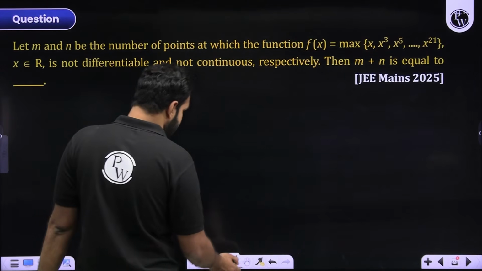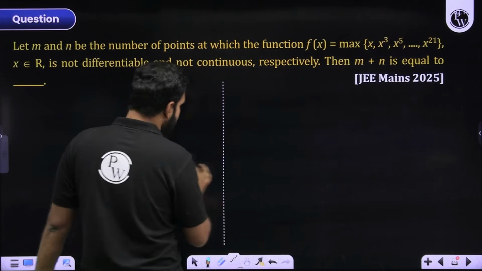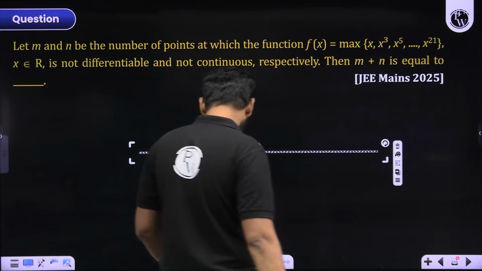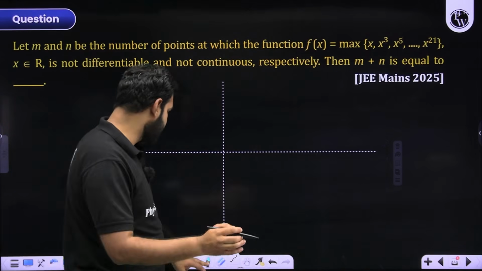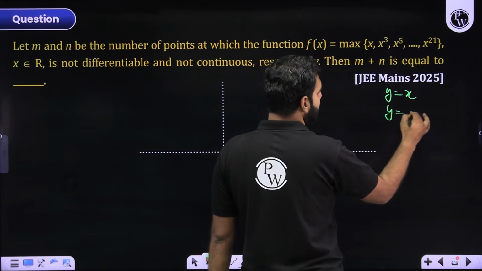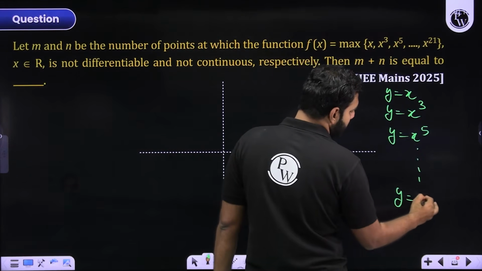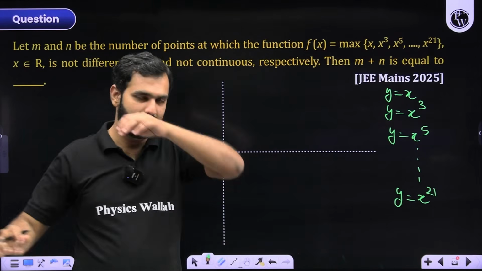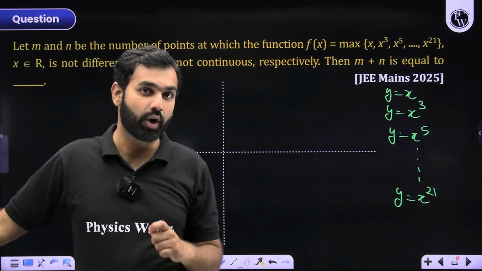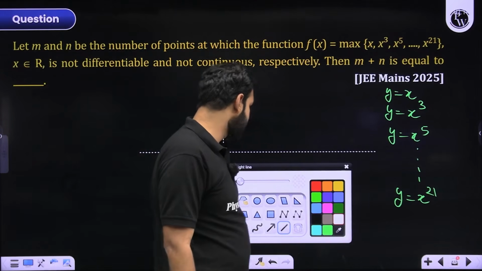First of all, do you all agree that if I take a y-axis over here like this, and an x-axis over here like this, I am first drawing the straight line y equals x, because what you are seeing are different curves. For example, a curve y equals x, then another curve y equals x cubed, then y equals x to the power 5, and so on until y equals x to the power 21. The first thing you must have observed is that all the powers here are odd: x cubed, x to the power 5, x to the power 7. That's the best part. Why? I'll tell that. But first let me draw this curve here.